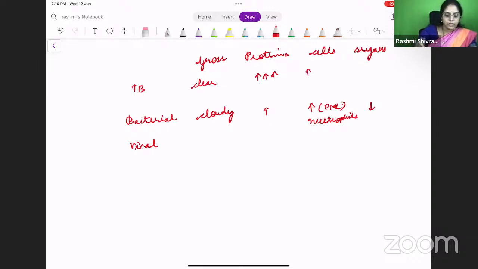The cells are also elevated, but it will be mainly a lymphocyte predominant one. And the sugars can be either reduced or normal, right? Yes. And what about viral?